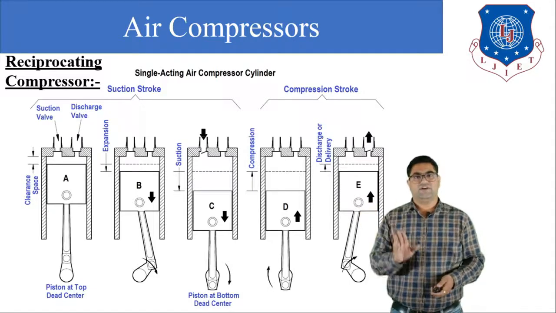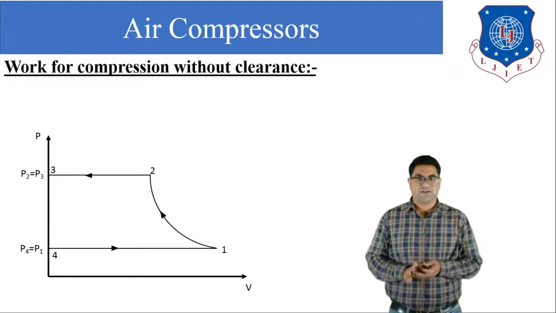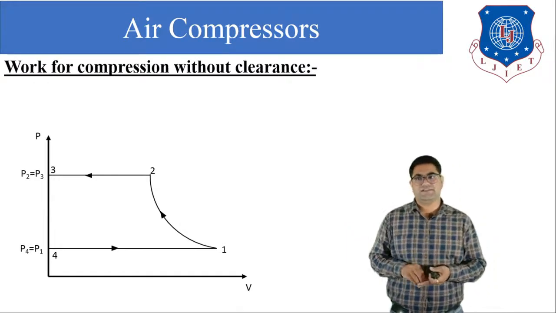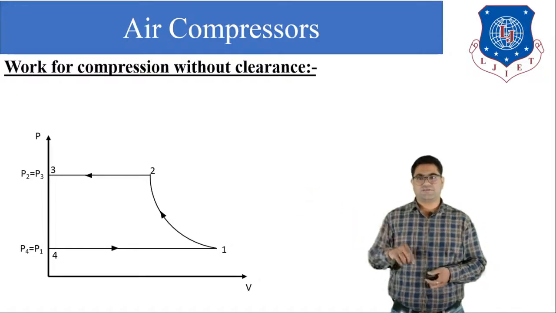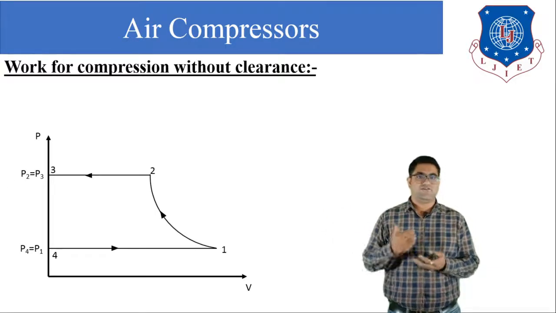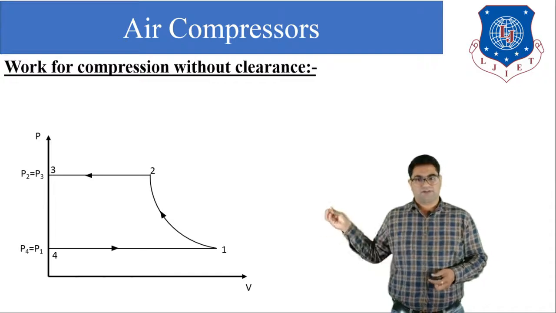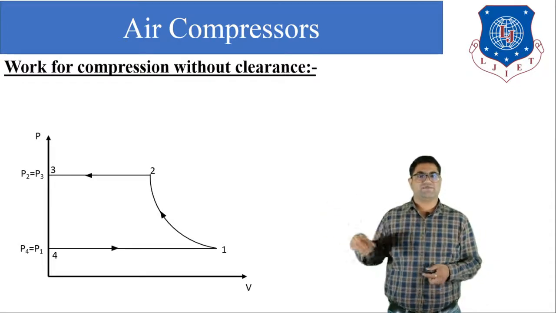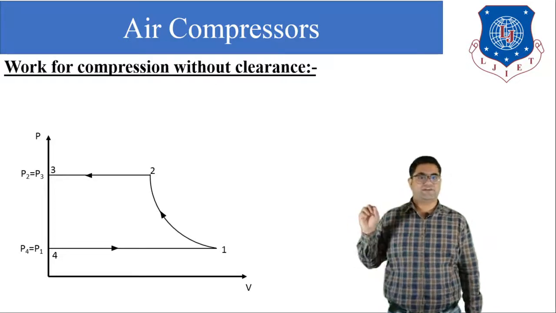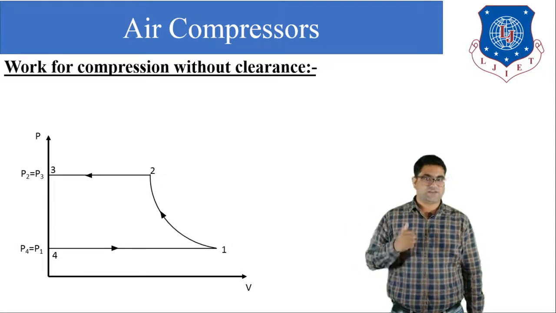Let us first calculate the ideal work done, that is, the work done without clearance. Here you can see this PV diagram. In this PV diagram, there are a total of 4 processes: 1 to 2, 2 to 3, 3 to 4 and 4 to 1. In the process 4 to 1, that is our expansion process, you can see that the volume is increased, and the expansion is carried out at constant pressure. So we can say that 4 to 1 is the constant pressure expansion process.